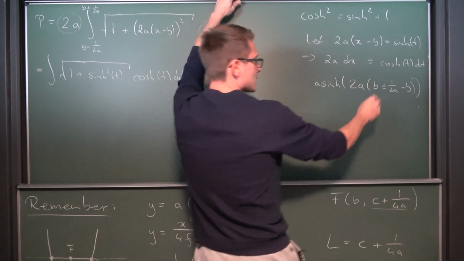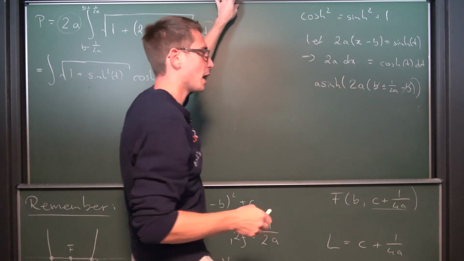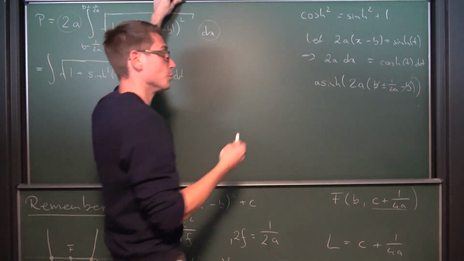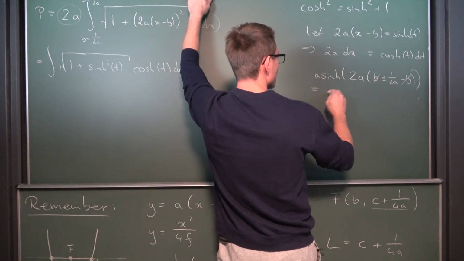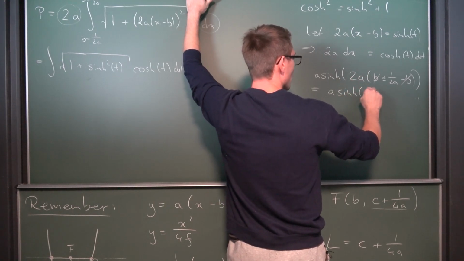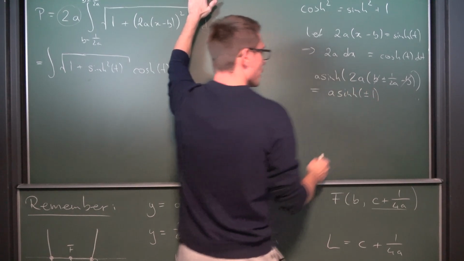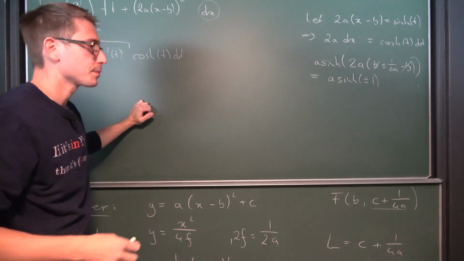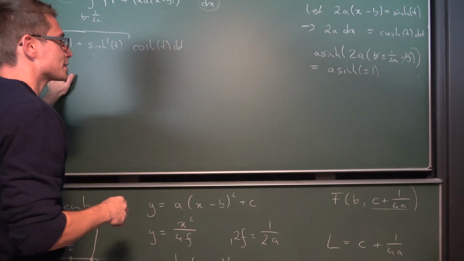Now you're going to notice that the b and negative b are going to cancel out, and 2 times a times 1 over 2a is going to turn into the area hyperbolic sine of plus or minus 1, which is nice, I think. So we can plug this into here.